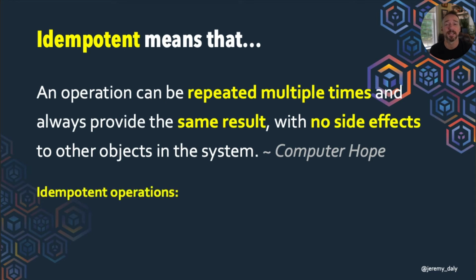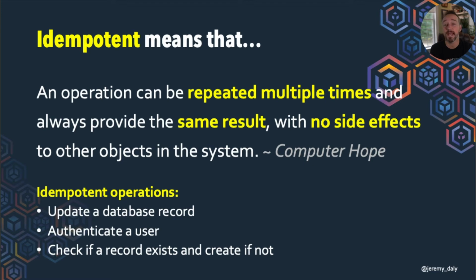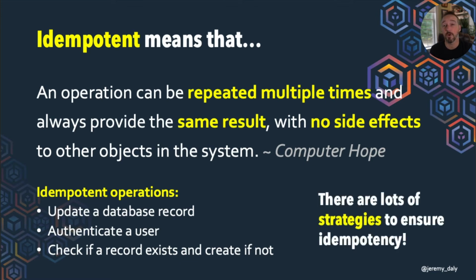All right, so what idempotent essentially means is that we can repeat that event multiple times with the same result and no side effects. Things that would be idempotent would be like updating a database record. So maybe the modified date changes, but everything else is fine. We can authenticate a user 1,000 times. It shouldn't matter, shouldn't affect the state of our system. And then we can always check to see if a record is created before we actually insert a new one. Therefore, you can submit that same event over and over again.